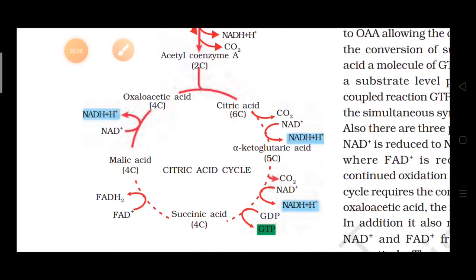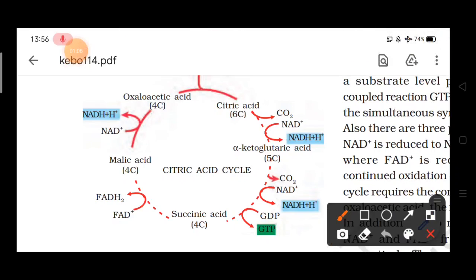Now this alpha ketoglutaric acid will be converted into succinic acid, and during the formation of succinic acid, what we are able to see here is that GDP will be converted into GTP, and NAD plus will be converted into NADH H plus. There are 3 points in this cycle where NAD plus is reduced to NADH H plus. As we are able to see here, this one is first, then second, and this is the third.